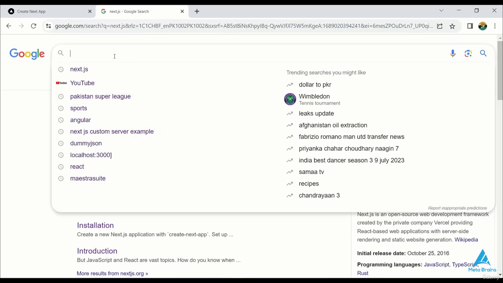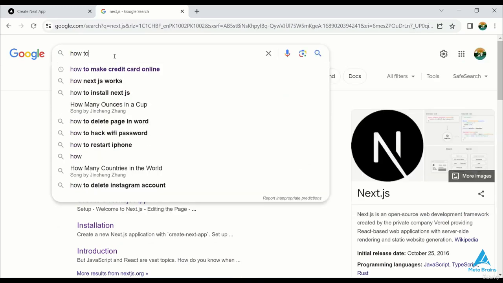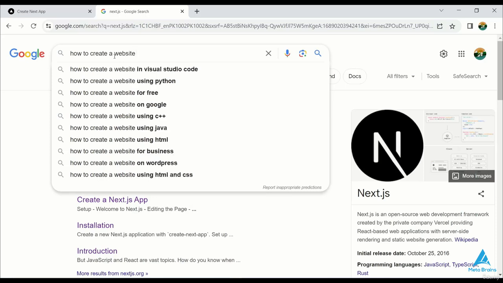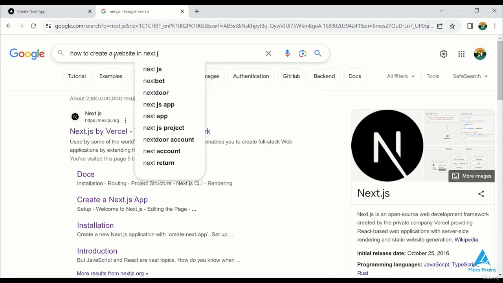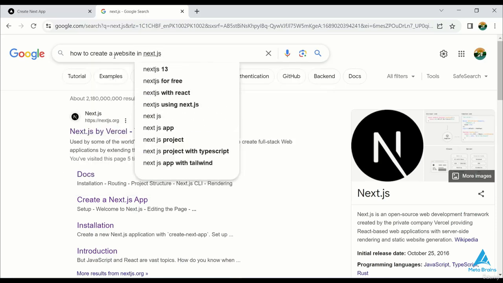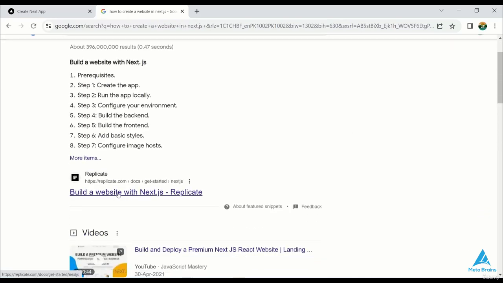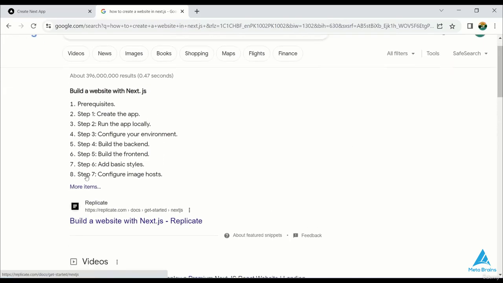Okay, so what exactly is SEO? SEO stands for Search Engine Optimization again. So let's consider an example. If I were to search how to create a website in Next.js, the top result usually comes from the replicate website. But why does replicate's website appear first?